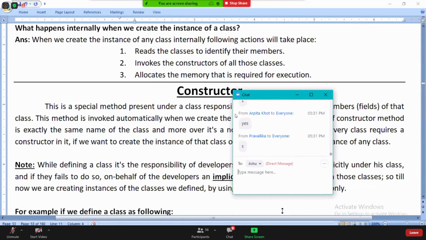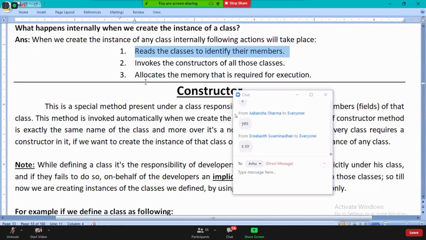Just like the cook requires to know the details to cook the food, here also, do we require to know who are the members of the family or not? So same point here. To allocate the memory, what is it doing? See, all of you, read 1 and 3. Did you understand 1 and 3? Go through them.